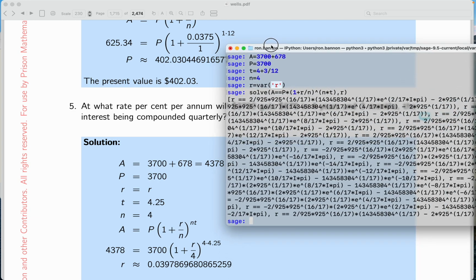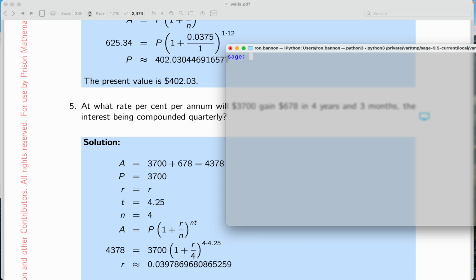So what I'm going to do is clear the screen. Don't be alarmed by that. And what I want to do is solve the equation. And I'm going to do it by looking at the equation. So I'm going to say, and I'm actually going to solve it now. So 4, 3, I'm doing the algebra. 7, 8, divide by 3,700. And that would equal that thing raised to the power.